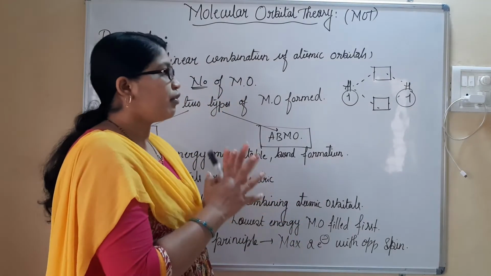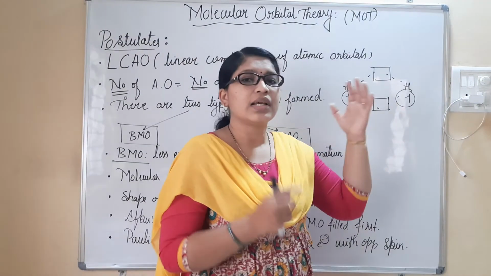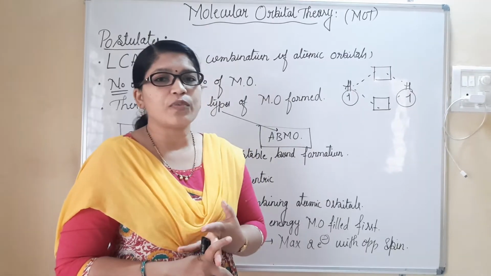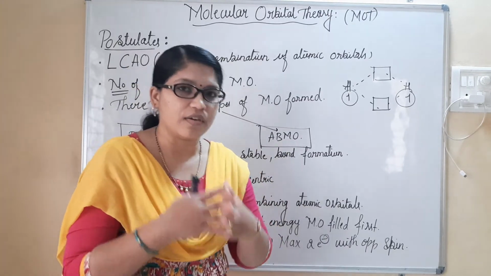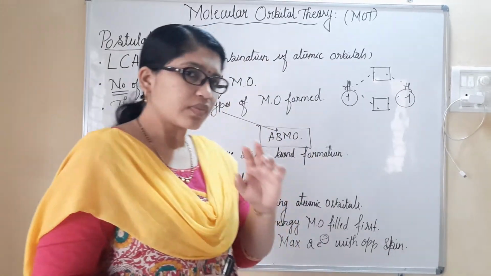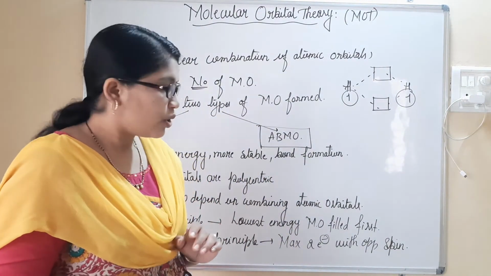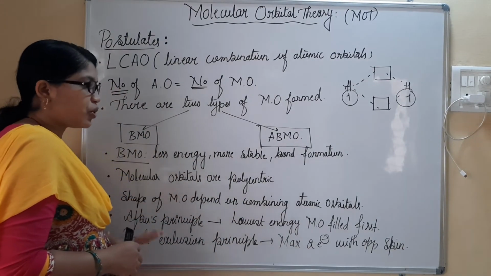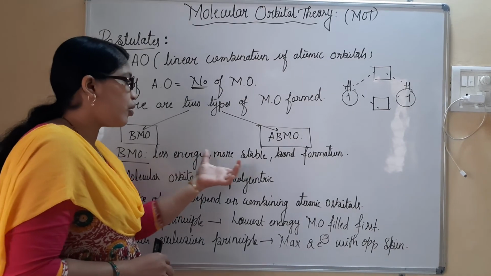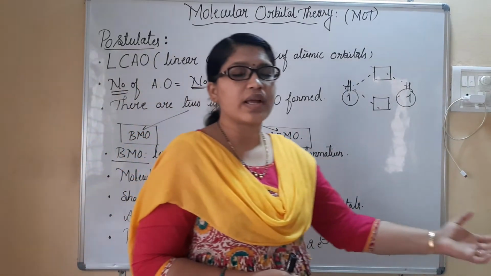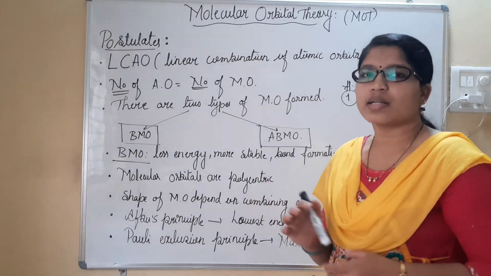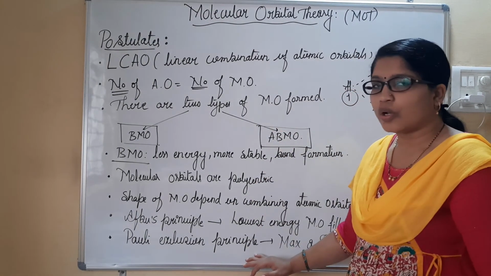The electrons are filled in bonding molecular orbitals in such a manner that they should be oppositely spinned. According to Aufbau's principle, lowest energy orbitals are filled first. Pauli's exclusion principle tells there must be 2 electrons filled and they must be opposite in spin. So these seem to be the most important postulates. We have 2 more that we are supposed to discuss, and each and every postulate of MOT has its own meaning, and all those things we will be clearing by considering examples. Do copy this. We'll move to the next.